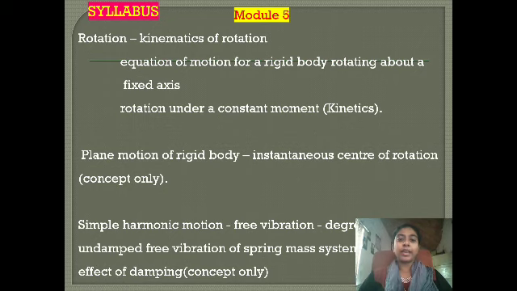So listen, in the previous class we have seen what is simple harmonic motion, and in this class we are going to see the remaining things. That is about the free vibration, degrees of freedom, undamped free vibrations of a spring mass system, and the effect of damping.